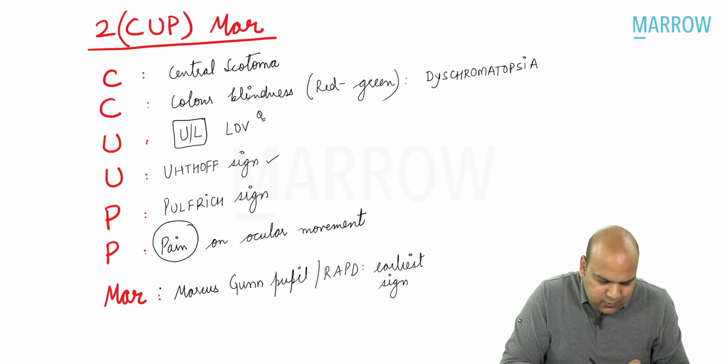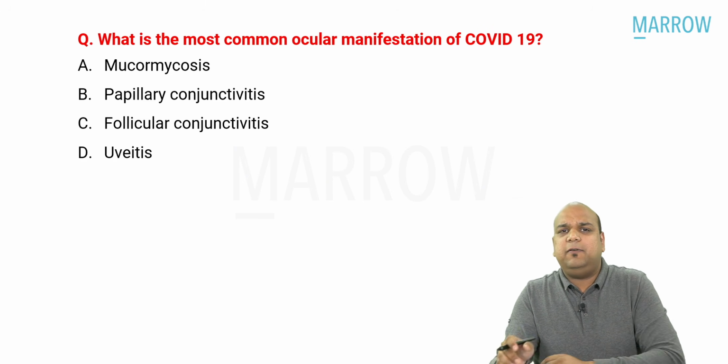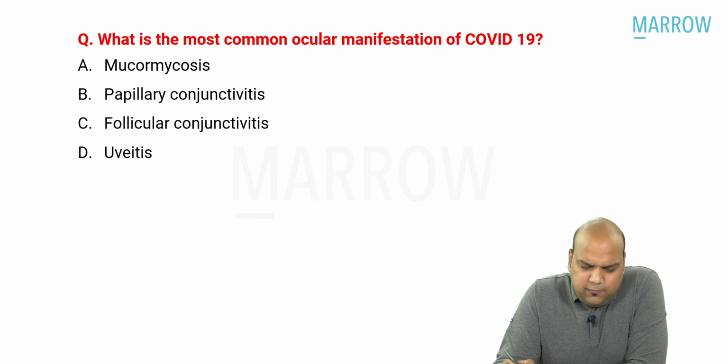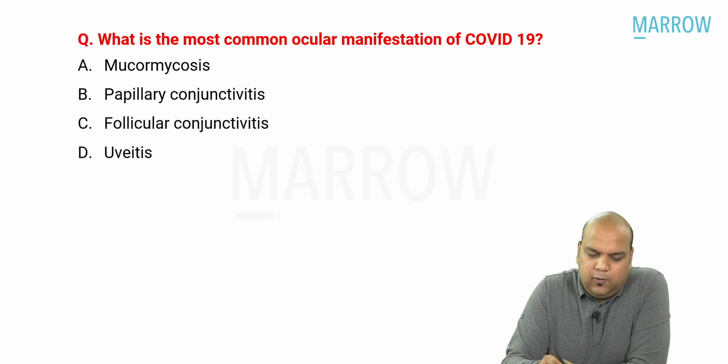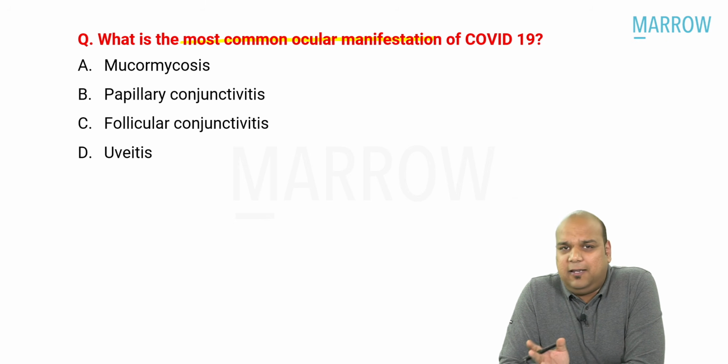Now, let's move on to question number 2, everybody. The second question was a repeat question. This was previously asked 1 year back also. Which of the following is the most common ocular manifestation? Okay. So out of COVID-19, there is only one question presumably which can be asked by the examiners, and that is why they are repeating it.